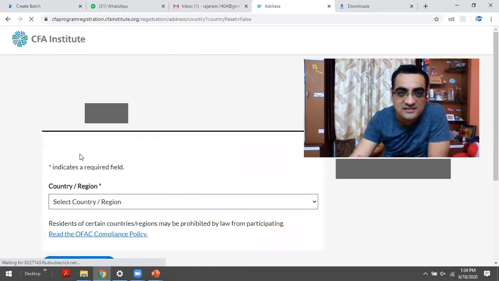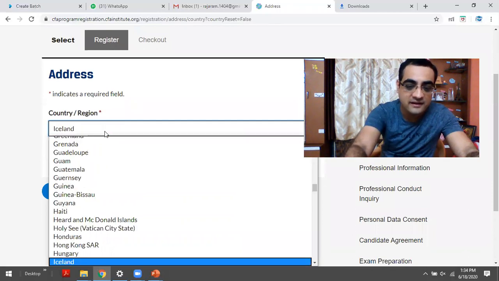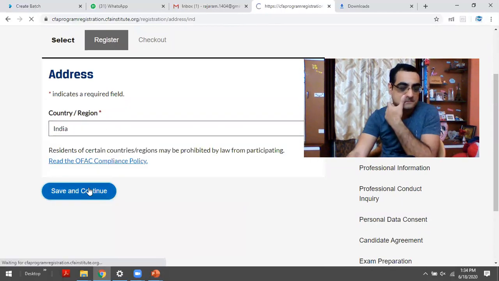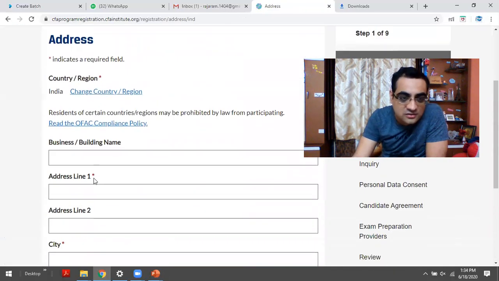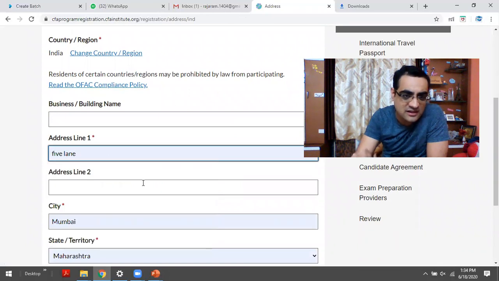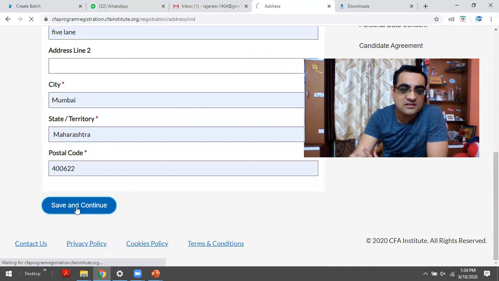Follow each step carefully, guys. All right. So country. I love my India. So that's India. Save and continue. All right. So I want to put my address. So let me put my address. I'm just putting a dummy address because it's a dummy application. So you put your actual address. Save and continue.